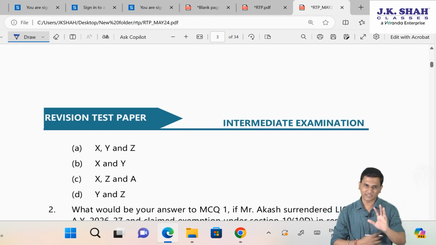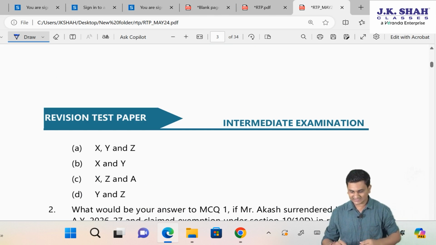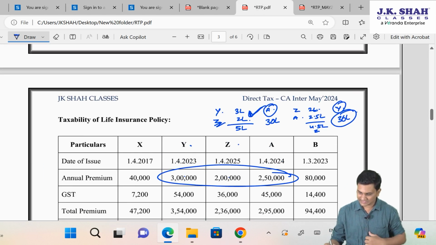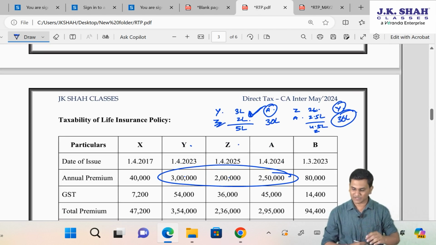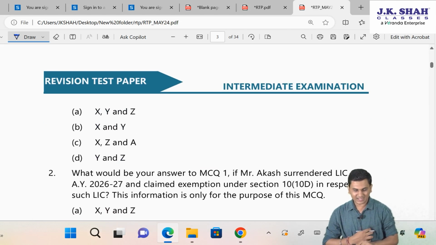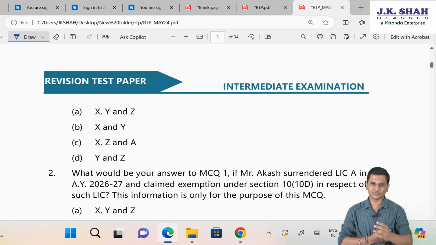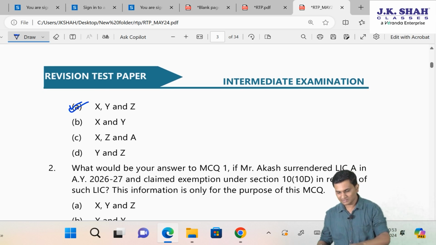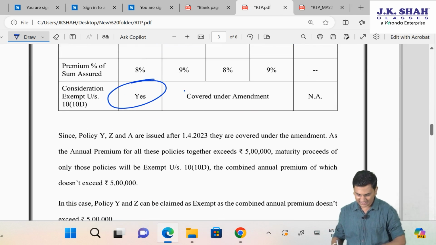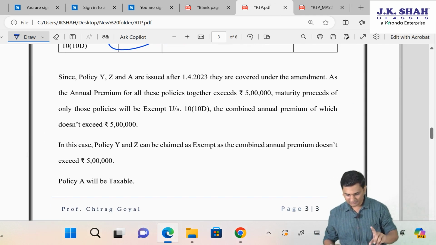X and Y, that won't be feasible. X, Z and A, as I said, yes, X, Z and A, that is another option, but that is not giving me maximum advantage. And last is Y and Z, again I won't go for that, X is anyways exempt. So the answer will become A, wherein X, Y and Z will become exempted.